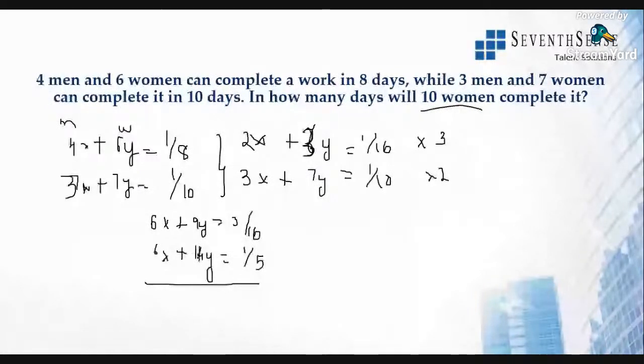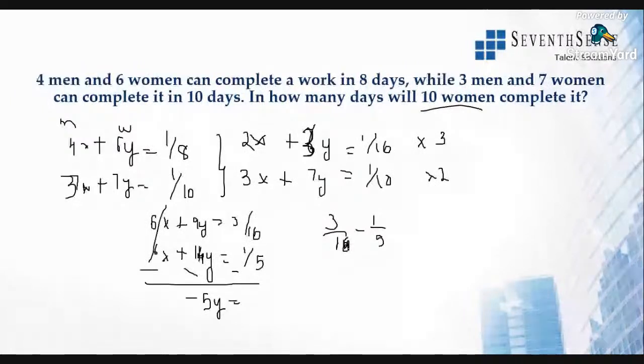So this x is minus, minus, and minus here, so this gets cancelled. This is minus 5y is equal to 3 by 16 minus 1 by 5. All right. So hope you all got it. 3 by 16, 1 by 5.